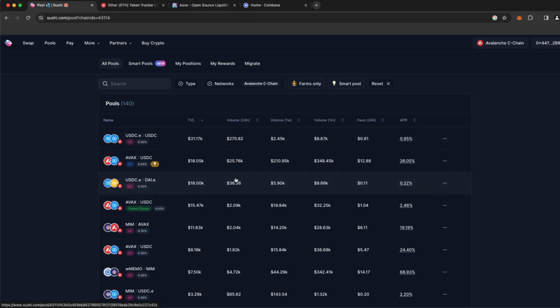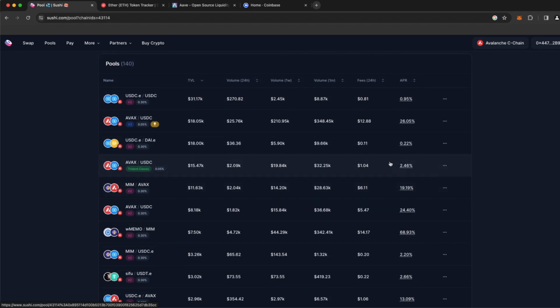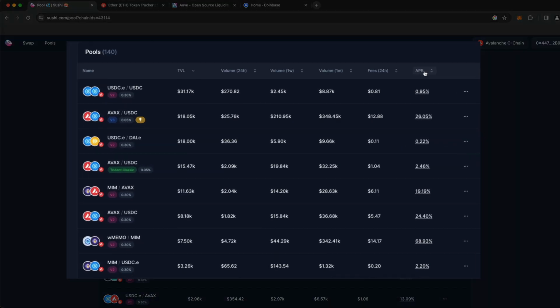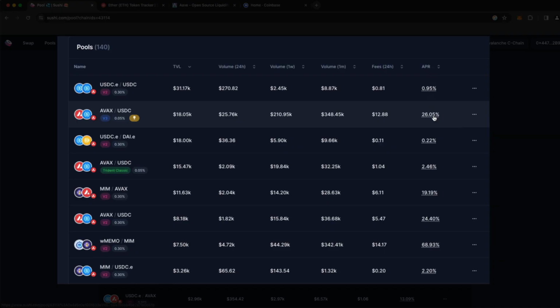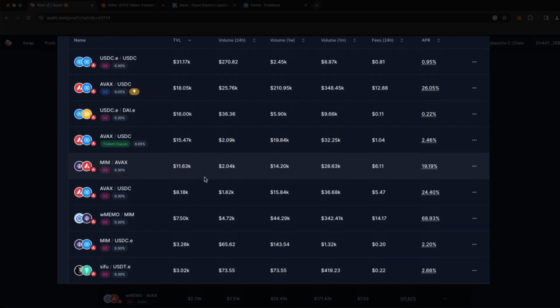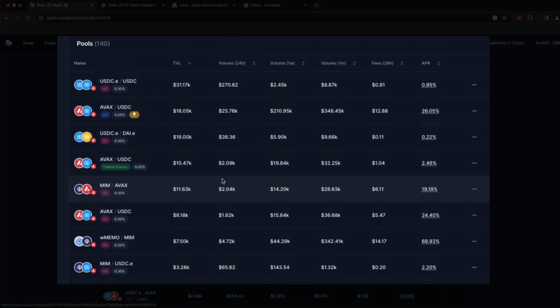And what we're going to do is try to locate an opportunity where we can earn some money. So let's scroll down through here and you can see that the amount that you can earn on these liquidity pools can be quite high or quite low depending on the asset that you locate. So let's scroll through here and choose something that looks good.